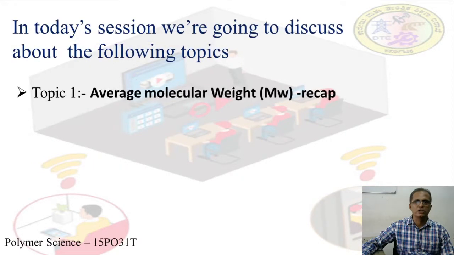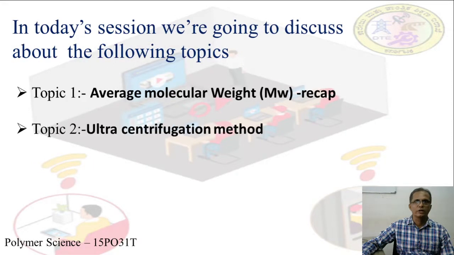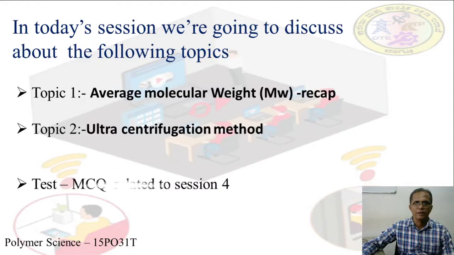And in today's session, we are going to discuss about the topics like average molecular weight by the ultracentrifugation method, calculations related to this and multiple choice questions of this session.